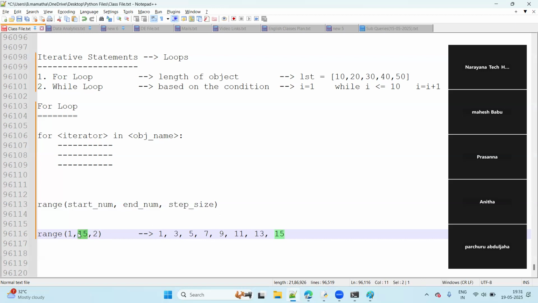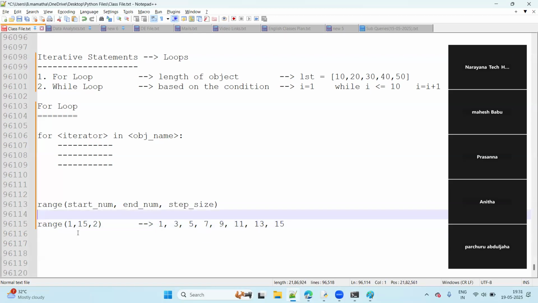But I told you one point already, when we were discussing the slicing operation, guys. In case of list slicing, suppose I have given 2 colon 10. This is the start number, this is the end number. At that time I told you, if you take 10, we should consider the number before that. Before 10, what comes now? 9 only. Anywhere in Python, end number means you take the one value before it only.